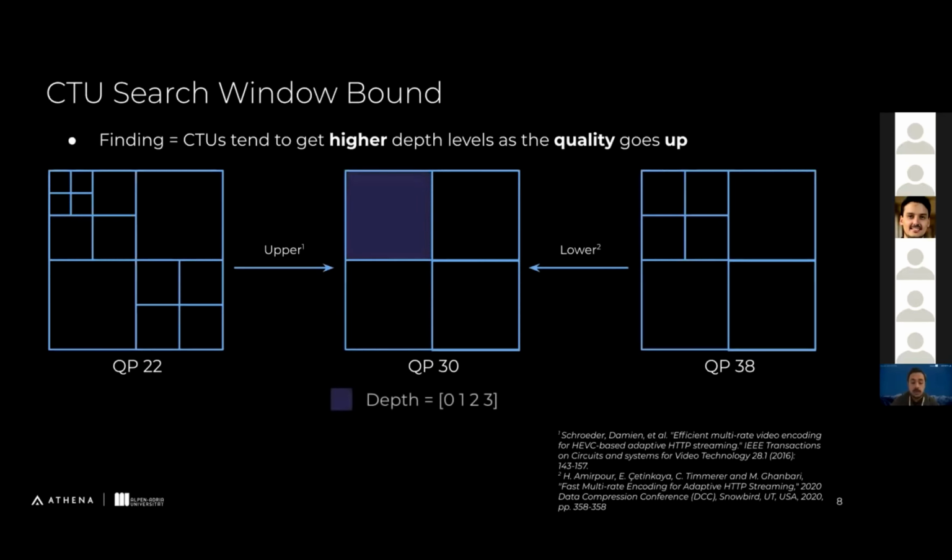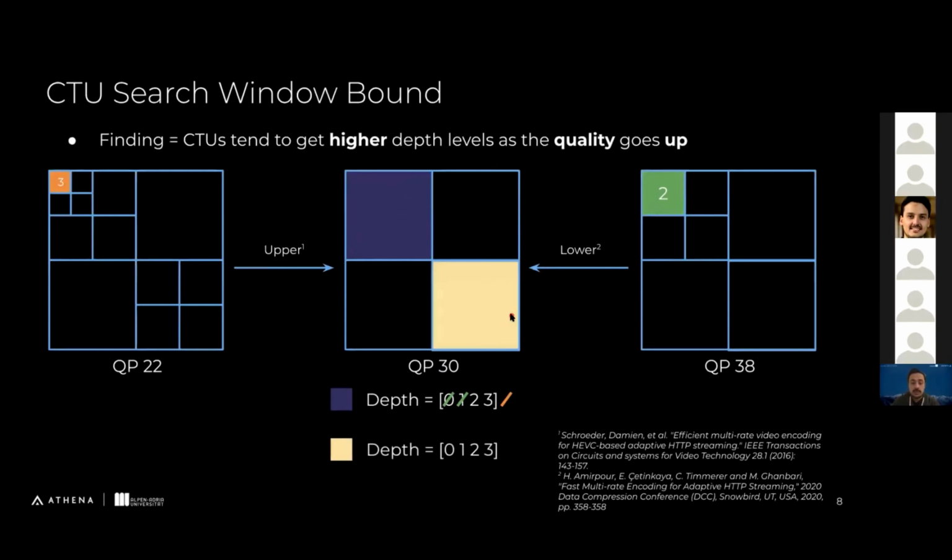So here, let's assume we want to encode the CTU. If we use the lower bound, we check the corresponding CTU in the lower quality level, check its depth level, and then limit the depth levels using that. So if the lowest quality has depth level 2, we shouldn't go below depth level 2. So we eliminate depth searches for 0 and 1. And we also check the upper one. Here it's depth 3, so there is no bounding applied here. So we search for only 2 and 3.